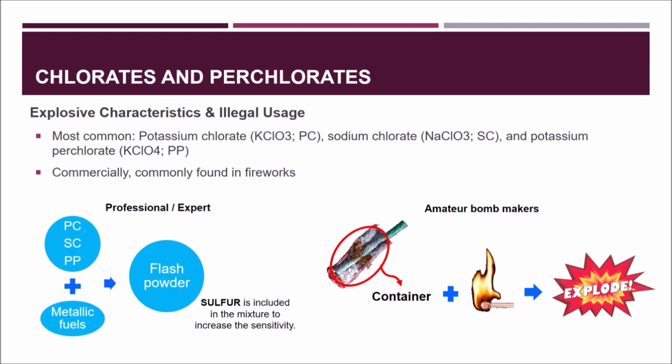Either material mixed with metallic fuels such as aluminium or magnesium powder produces flash powder. Sometimes sulfur is included to increase the sensitivity. Amateur bomb makers usually cut open the fireworks, transfer the powder into a container, and ignite it, and it will explode violently.